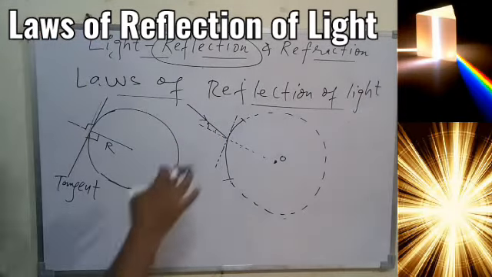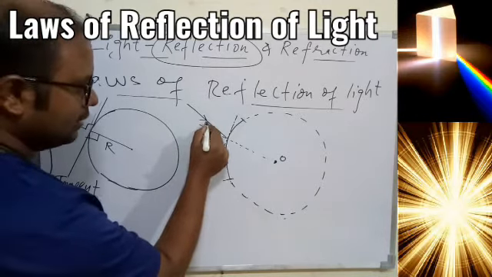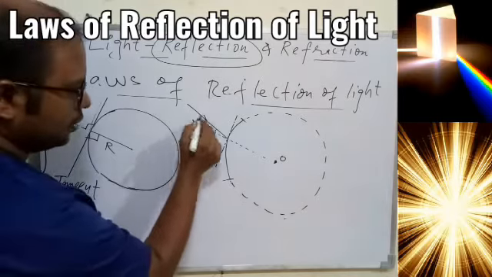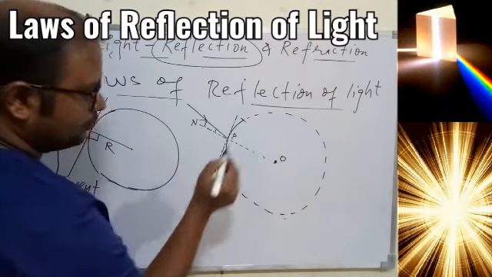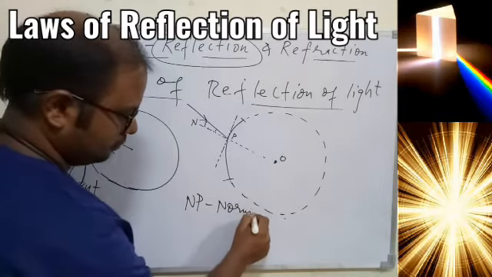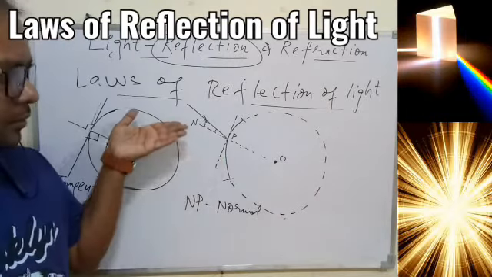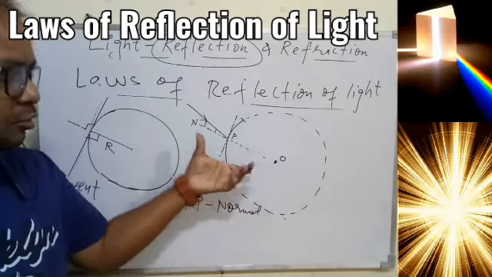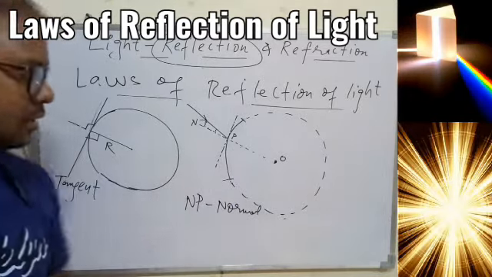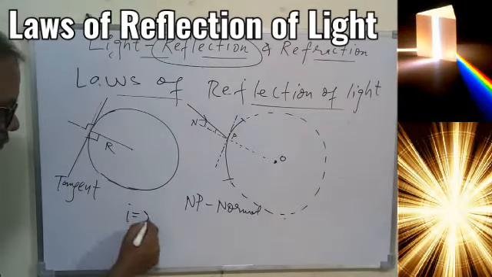So I hope you can see the angle which I am getting here, that is a very small angle, nothing but angle I, and if I give the name, NP is your normal, and that normal is nothing but a line passing through the center of the circle, which means overall it is the radius of the circle of which this curve is a part. Okay, so we got the angle I, and now we know I is equal to R.